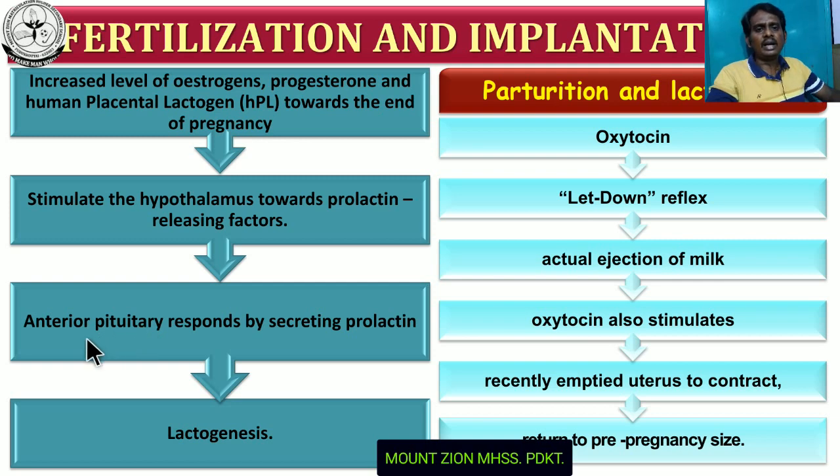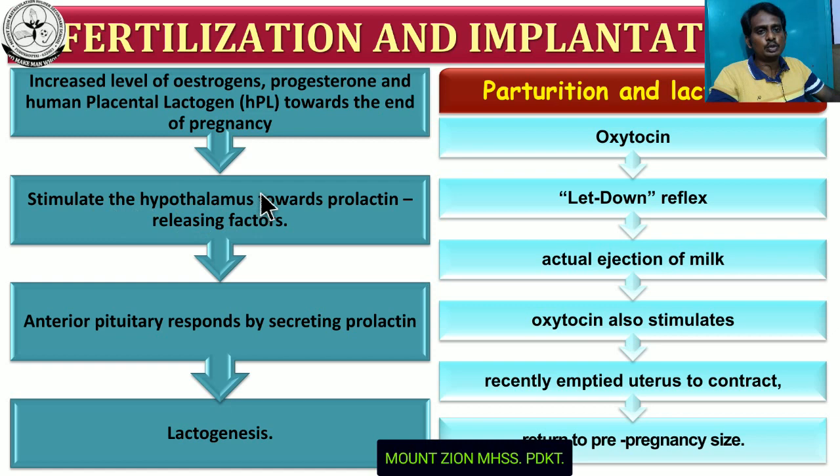And here the anterior part of the pituitary secretes prolactin, and this prolactin initiates lactogenesis. A simple process is involved in lactogenesis. First one is secretion of placental lactogen hormone. This hormone is secreted by which part of the placenta, the maternal and fetal part? The placenta is a part which secretes another hormone, placental lactogen hormone.